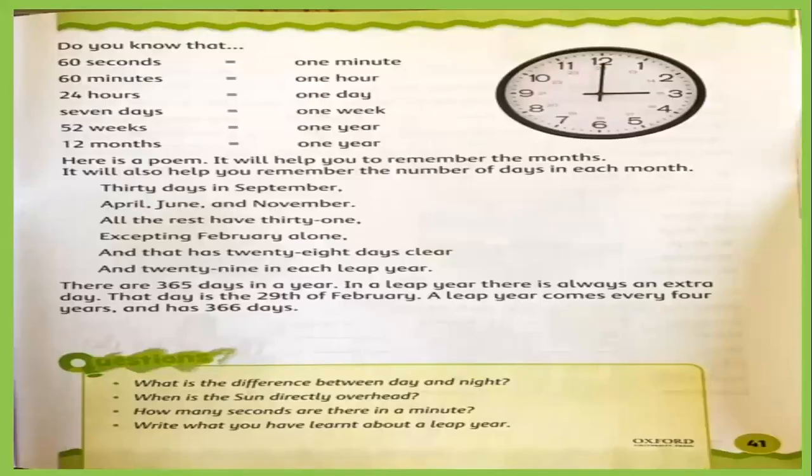Okay, now the next page. This is the time. In actual, if someone asks what is the time, then you say it's 3 o'clock, it's 15 past 12. But in other sense, we say what is the time? It's a daytime, it's afternoon time, like this. Okay, now here they are telling us, do you know that 60 seconds equal 1 minute?